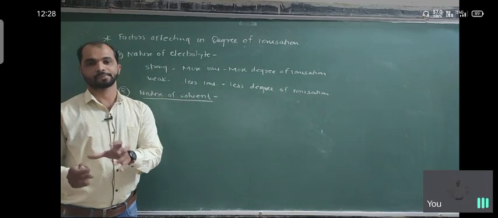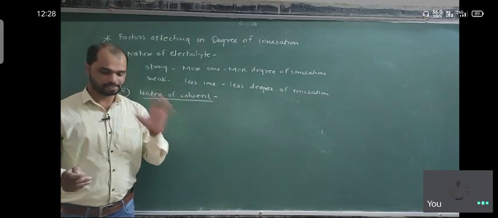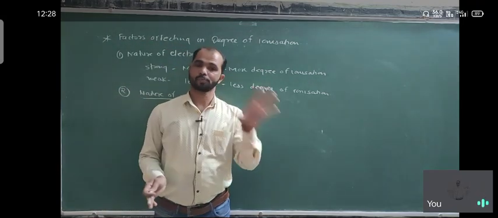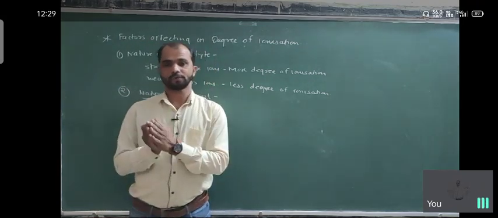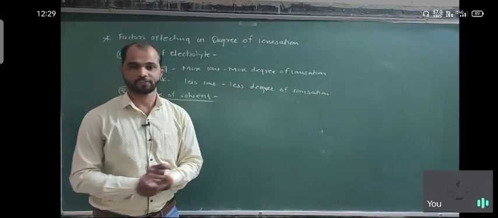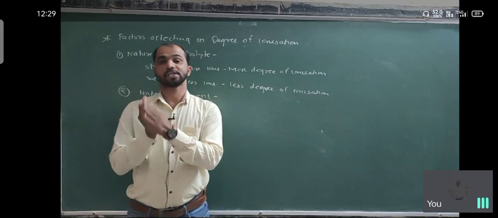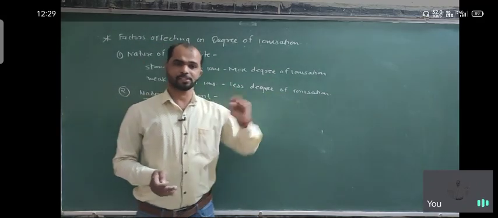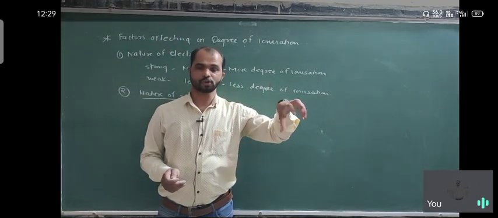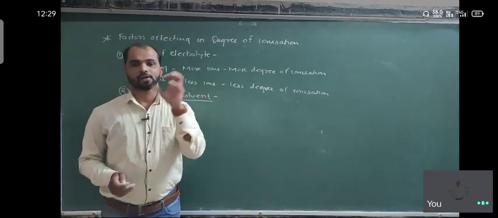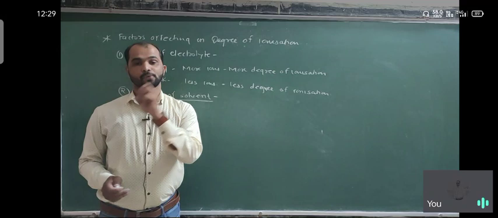Solute in a small proportion and always solvent in a larger proportion. Solvent has different types, means polar solvents, non-polar solvents. So polar solvent has high dielectric constant value as compared to non-polar solvent. Suppose we consider water or benzene. So benzene is organic solvent, it is non-polar. Water is the inorganic solvent, it is a universal solvent, it is polar in nature.